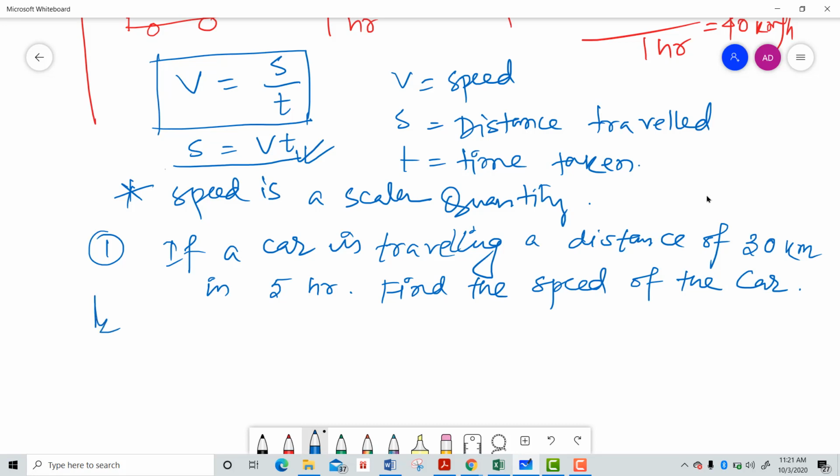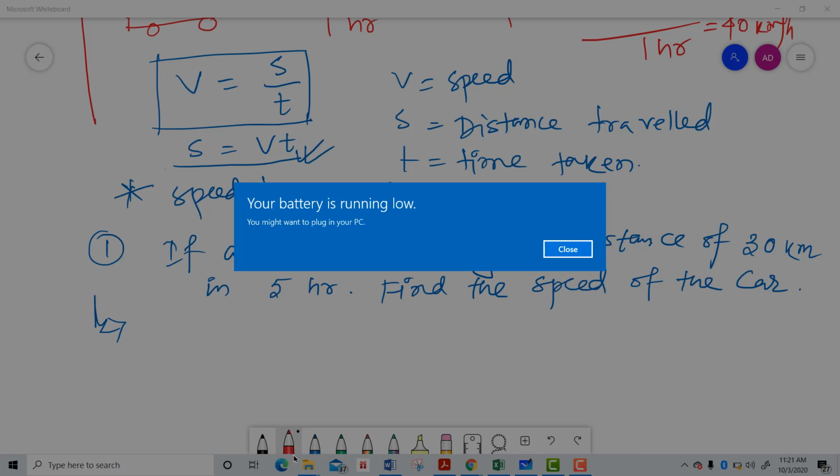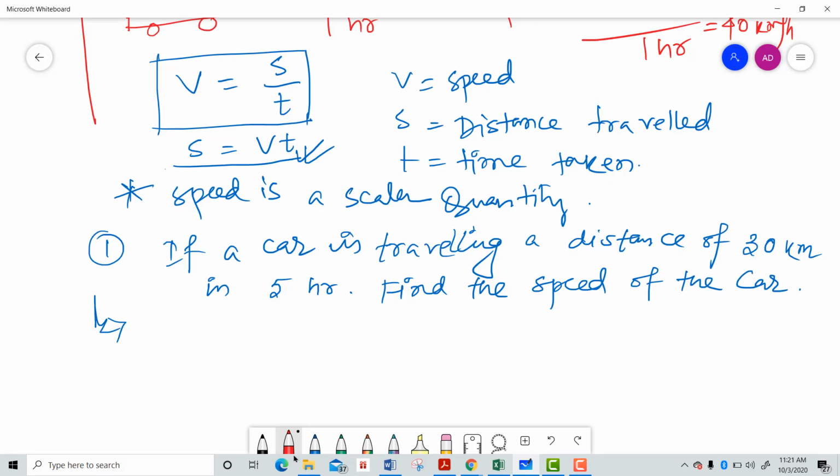Just find the answer to that question. At first write down that question. If a car is traveling a distance of 30 kilometer in 5 hours, then find out the speed of the car. Let's see whether you guys are able to find it or not.